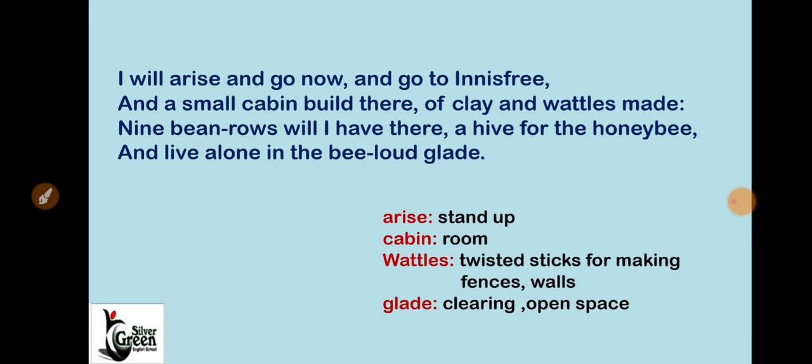So when the poet will be alone at Innisfree. So here what is the poet telling us? Poet is telling us he wants to visit the lake Innisfree. He will go there and he will build a small cabin which is made of clay and wattles. Now what is wattles?